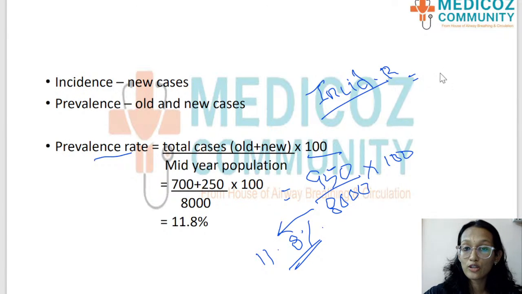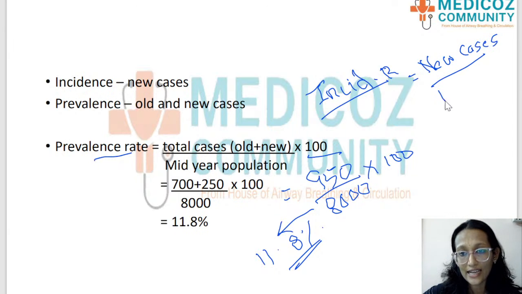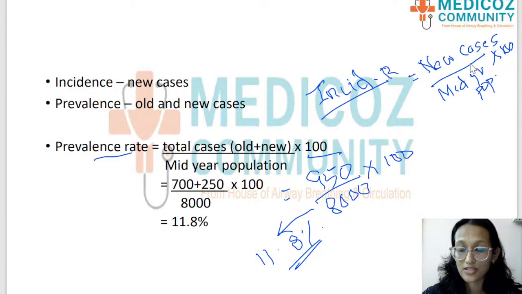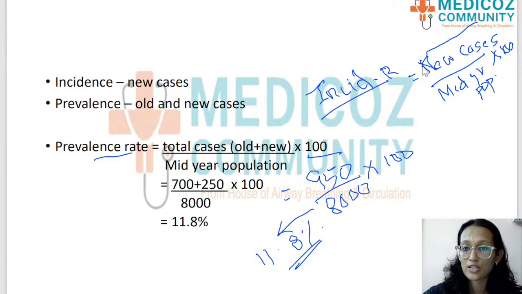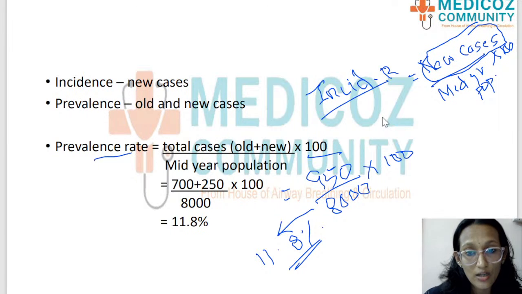Yeah, so actually for incidence rate, we need only the new cases. So the numerator will be only the new cases, and the denominator will be exactly the same, which is the mid-year population. And again we have to multiply it by 100 because the incidence rate also has to be represented in percentage. So the numerator is the only difference that will come if the question is on incidence rate.